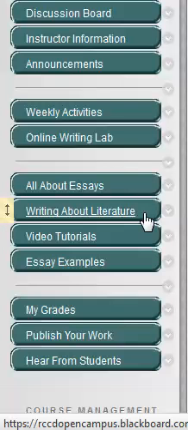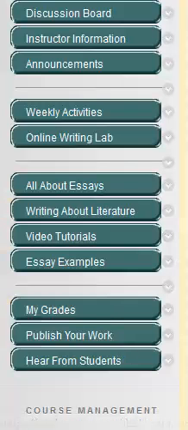Writing About Literature gives you some ideas about how to write about the works that you read. Once again, in this course, you have a choice to read whatever type of literature you want, as long as it is sophisticated and college level and adheres to the policies of the school's objectives for this course.